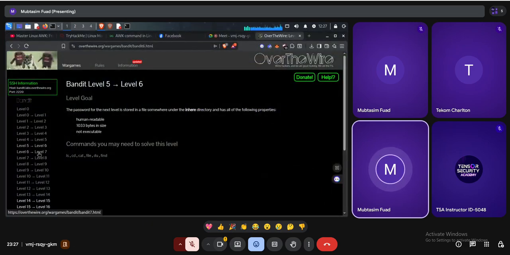So we have to go to level 7 right now. For that, the password of the next level is stored somewhere on the server and has all of the following properties: owned by user bandit7 first of all, then owned by group bandit6, and 33 bytes in size.